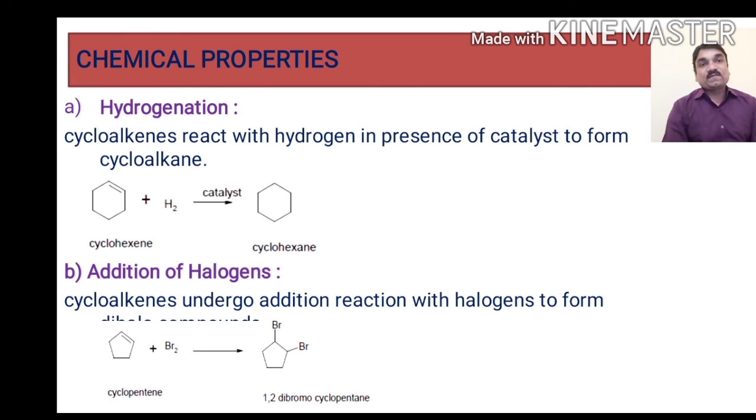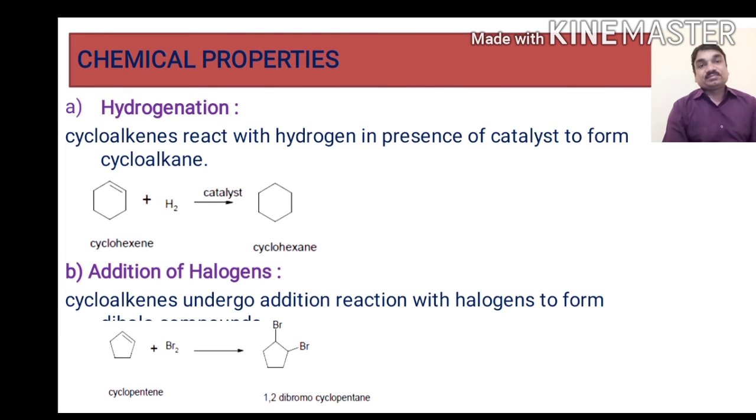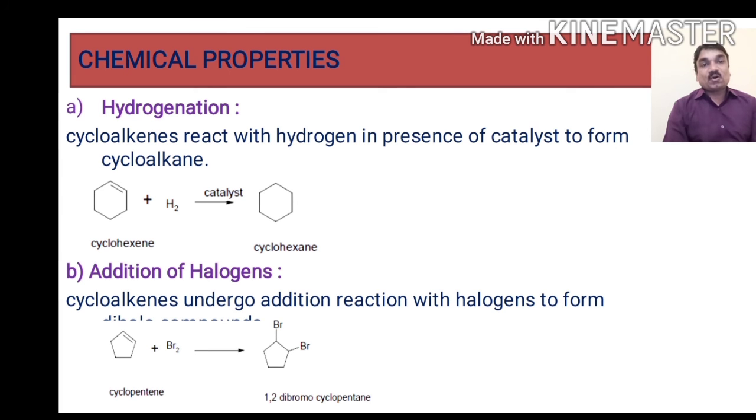The next reaction is addition of halogens. Addition of halogen to the cycloalkene undergoes an addition type of reaction. This reaction always proceeds in a trans manner. Cyclopentene, when reacted with bromine, undergoes an addition reaction, resulting in the formation of 1,2-dibromocyclopentane.